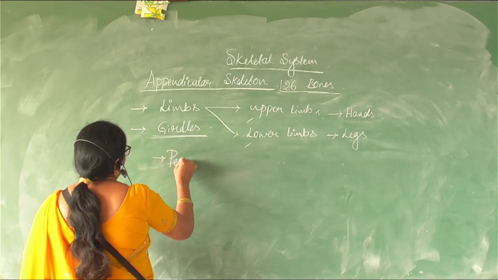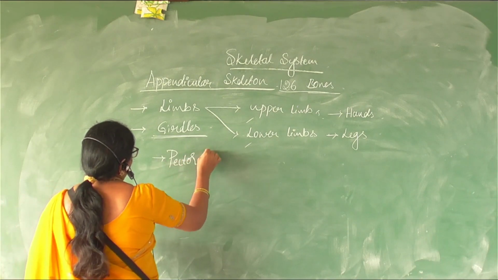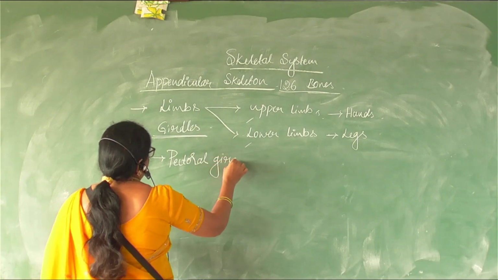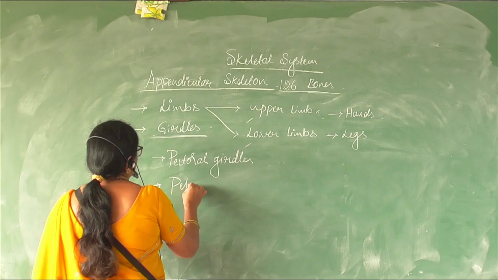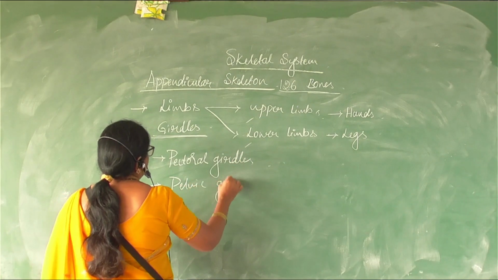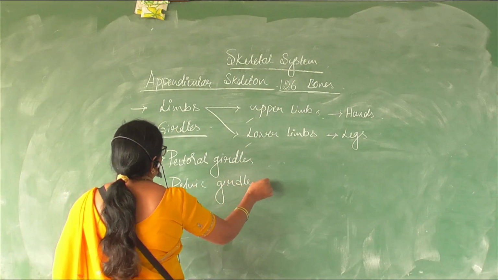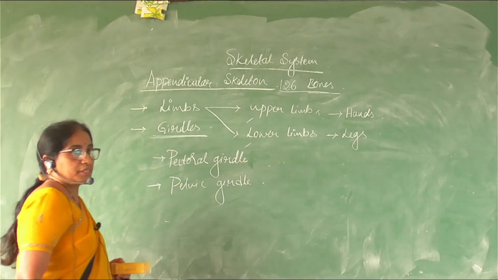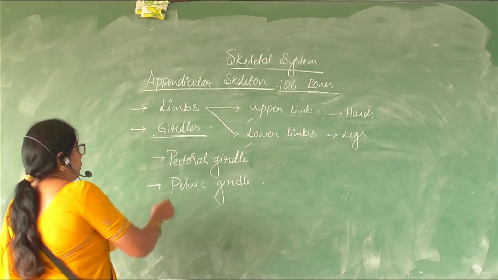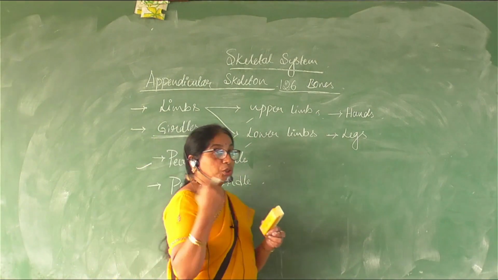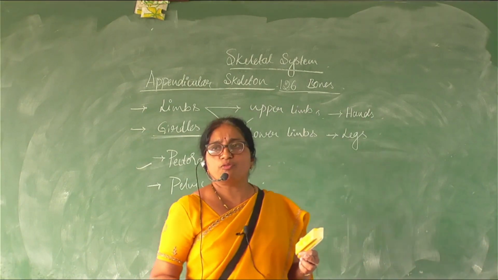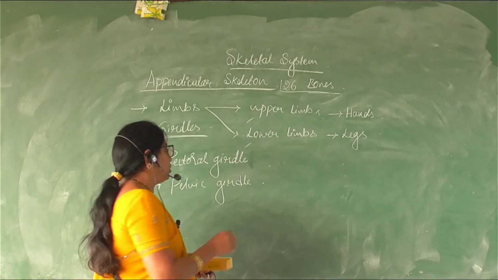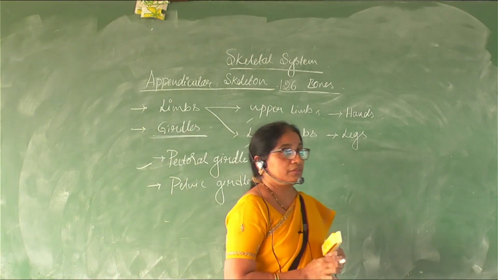One is the pectoral girdle and the other is the pelvic girdle, right? The pectoral girdle forms the shoulder framework of the body. The pelvic girdle forms the abdominal framework of the body, right?